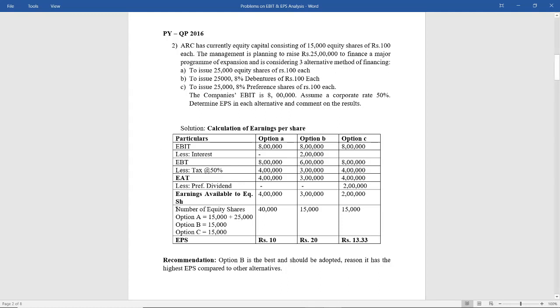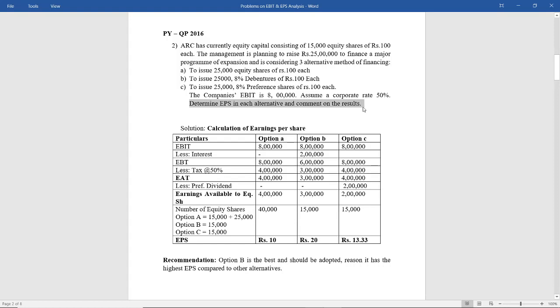So in our calculation of number of equity shares, 15,000 whatever is there, you have to write as it is. Next, the management is planning to raise 25 lakhs to finance a major program for expansion and is considering three alternative methods of financing. So first method is to issue 25,000 equity shares of rupees 100 each. Second, only through debentures. Third, only through preference shares. The company's EBIT is 8 lakh and assuming that the corporate rate, that is nothing but the income tax rate, is 50%, determine the EPS in each alternative and comment on the results.